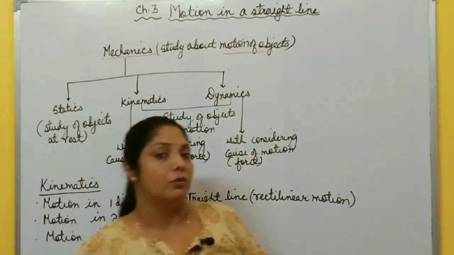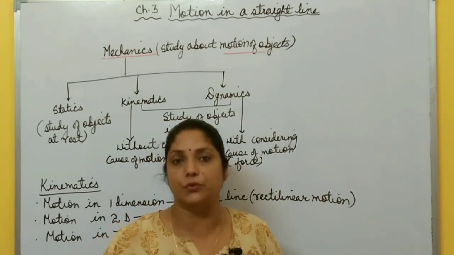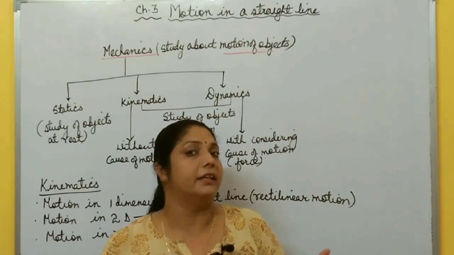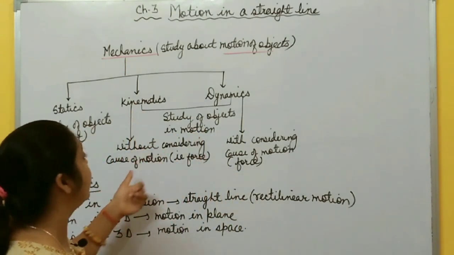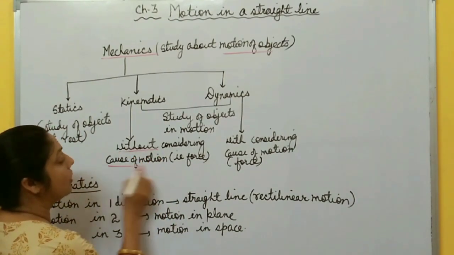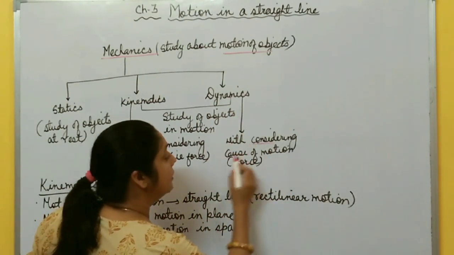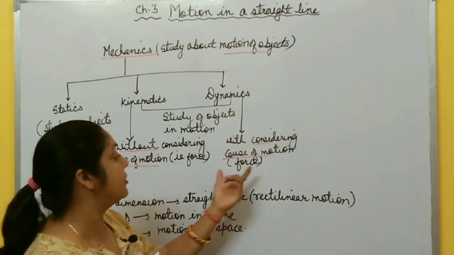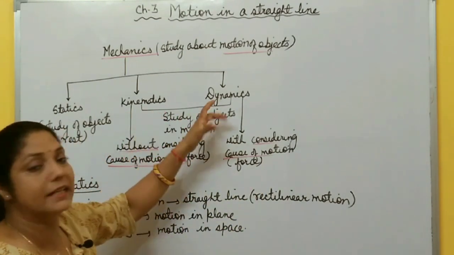You know what is the main factor responsible for motion? That is force. When you apply some force, it creates some motion in the body. So in kinematics, you study motion of objects without considering the cause of motion. And in dynamics, you have to consider the cause of motion, that is, you have to study about force.